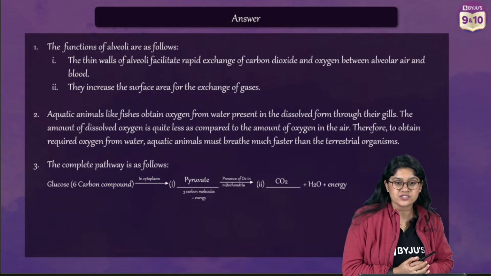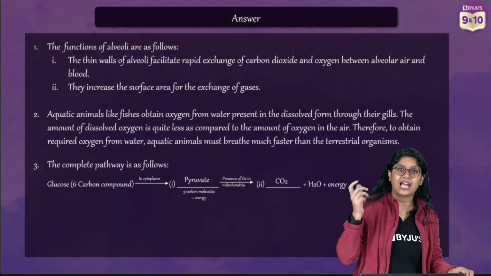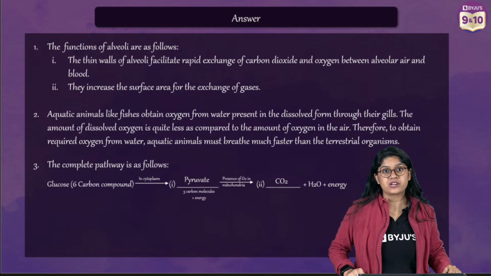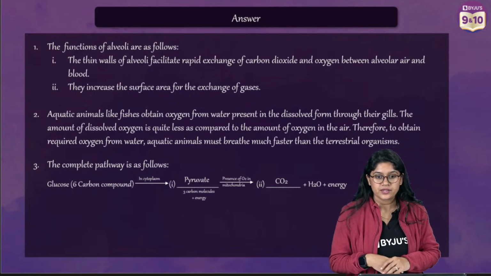So we have 36 or 38 ATP written because that many number of ATP will be generated during the cellular respiration.